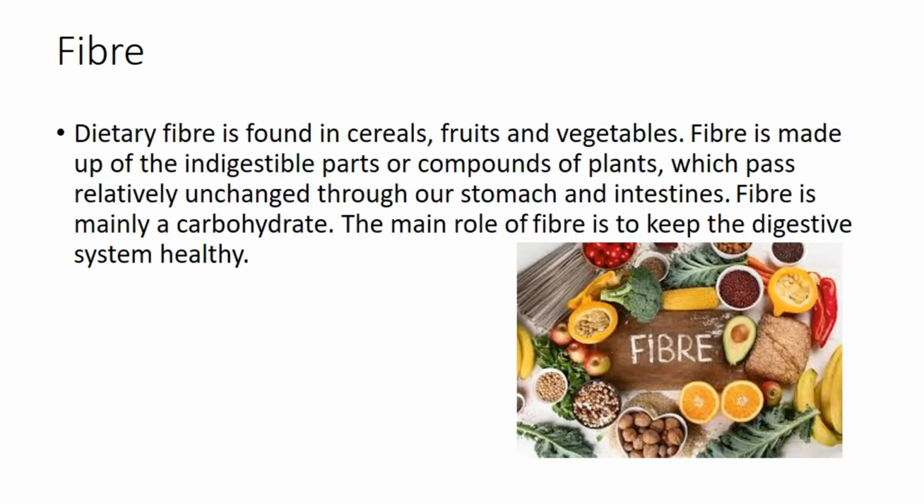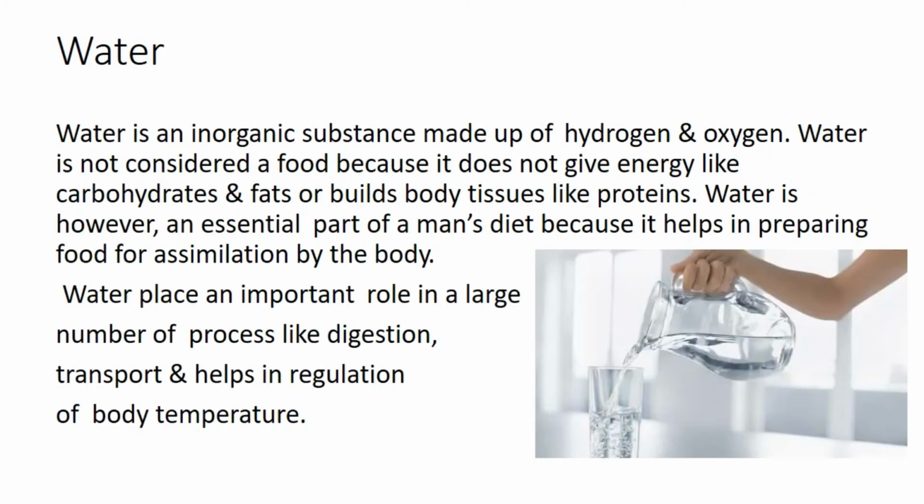Fiber. We have discussed fiber in the previous topic as well. Dietary fiber is found in cereals, fruits, and vegetables. Fiber is made up of indigestible parts or compounds of plants which pass relatively unchanged through our stomach and intestine. Fiber is mainly a carbohydrate. The main role of fiber is to keep the digestive system healthy.